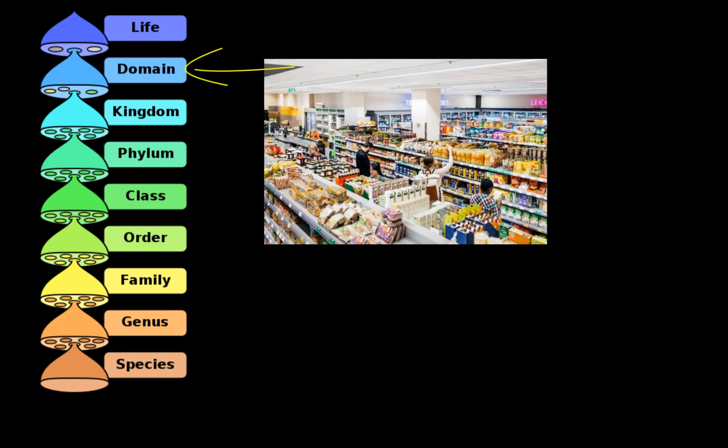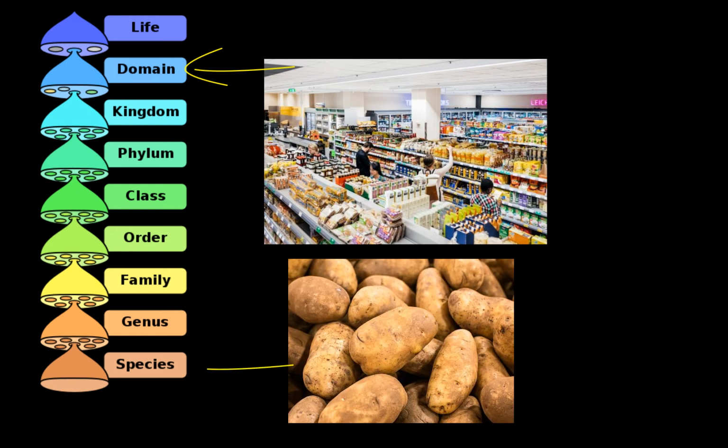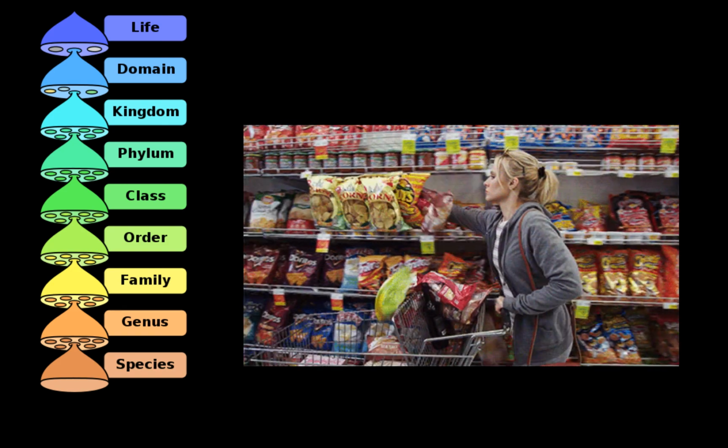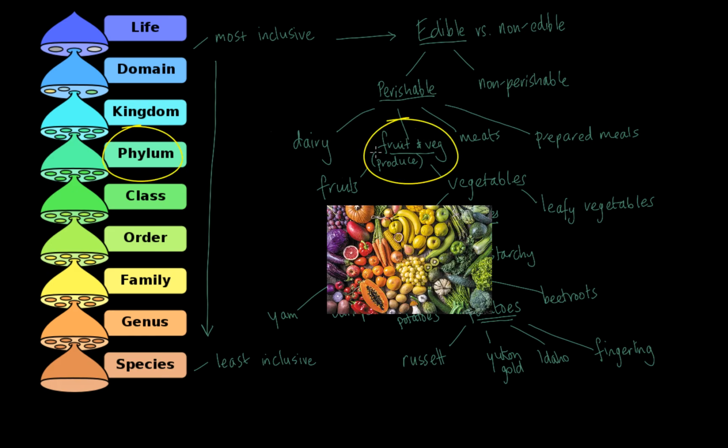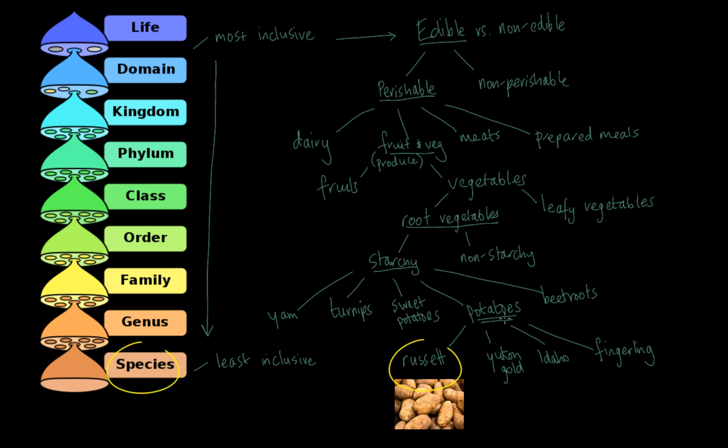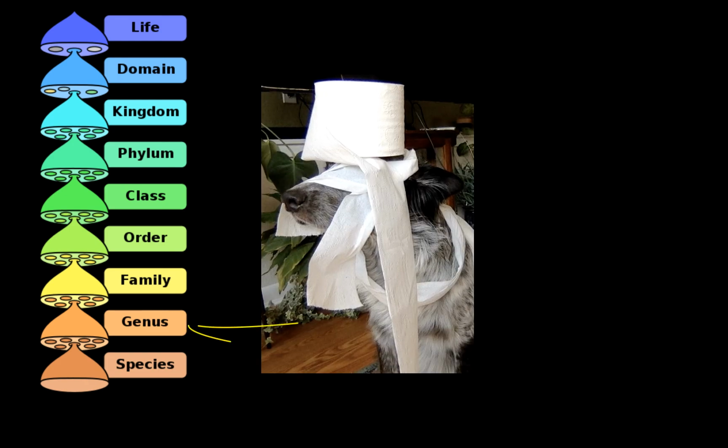So again, let's take a step back and look at this order of decreasing inclusiveness. The categories up here, domain, is the most inclusive, and as we go down towards species, it's going to be least inclusive. Let's get 100 random items from the grocery store. More of them are likely to be either a fruit or a vegetable than they are to be a potato. More of them are likely to be a non-perishable good than, for example, toilet paper.